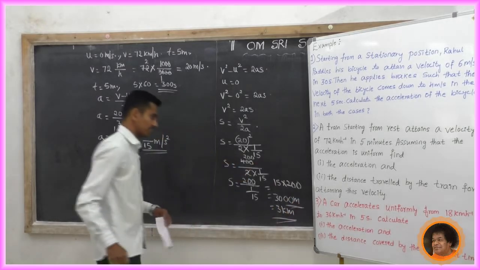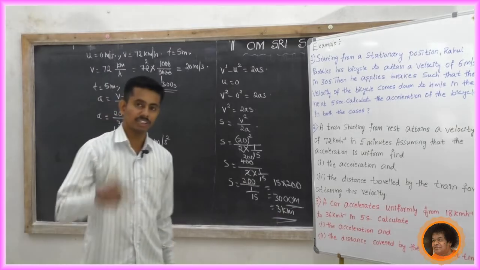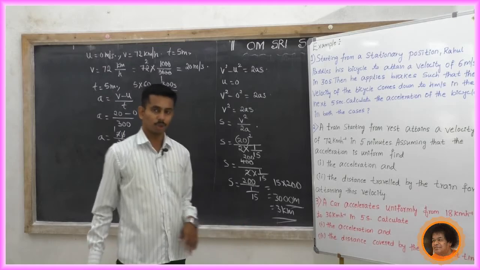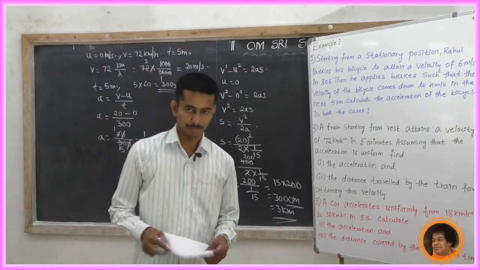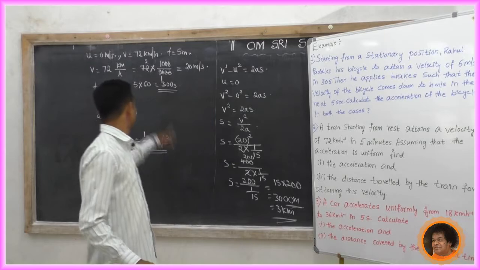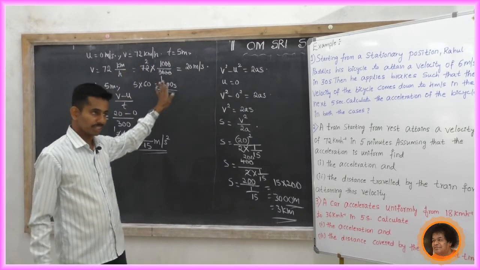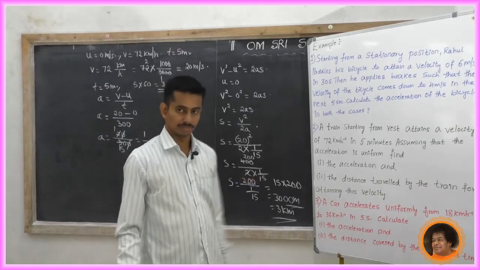What is the distance traveled by the train for attaining this velocity? This is 3000 meter or 3 kilometer. This is a very simple problem. You have to first convert kilometer per hour to meter per second, minutes to second. Then we get the answer.